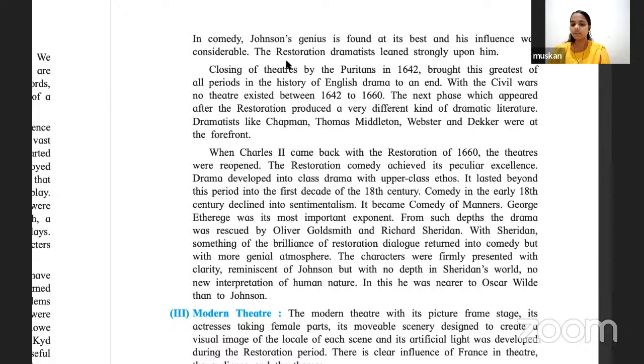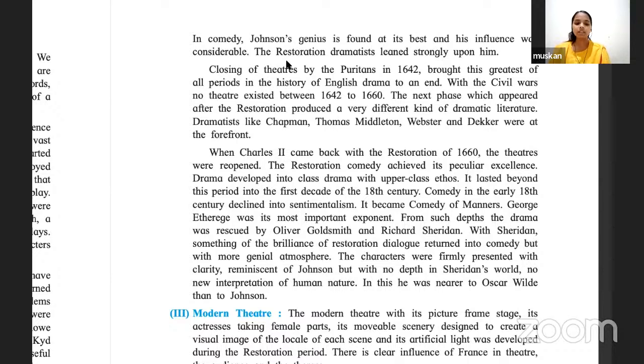With the Civil Wars, no theatre existed between 1642 to 1660. The next phase, which appeared after the restoration, produced a very different kind of dramatic literature.